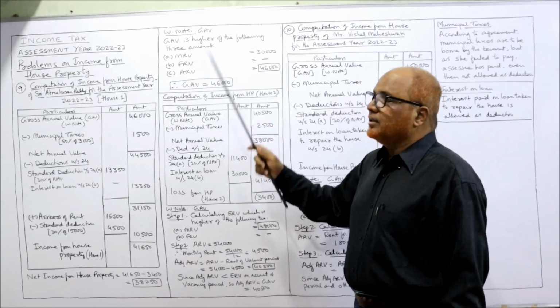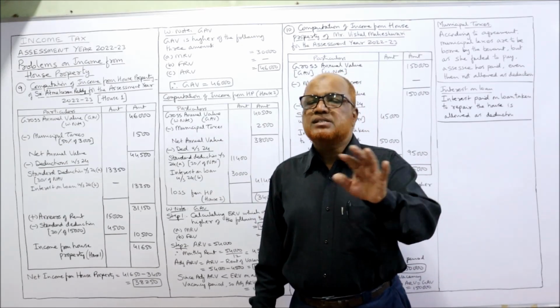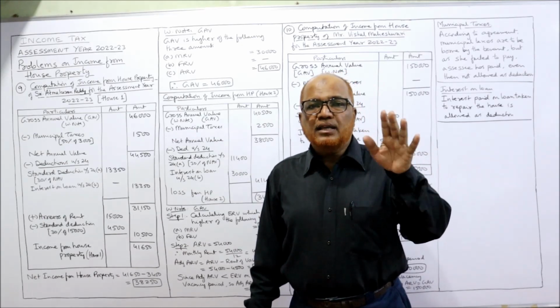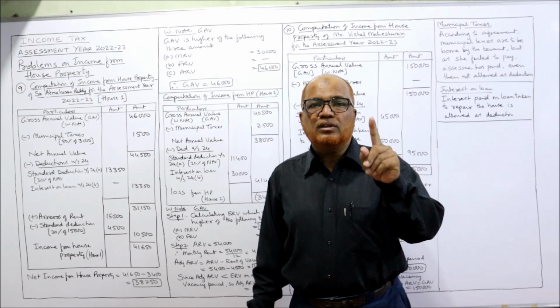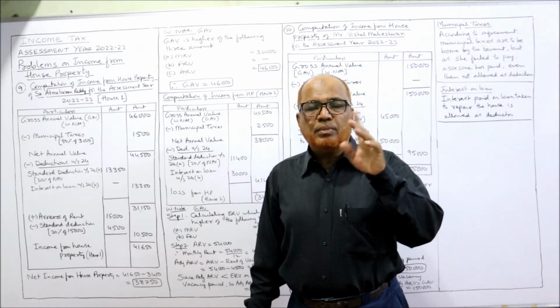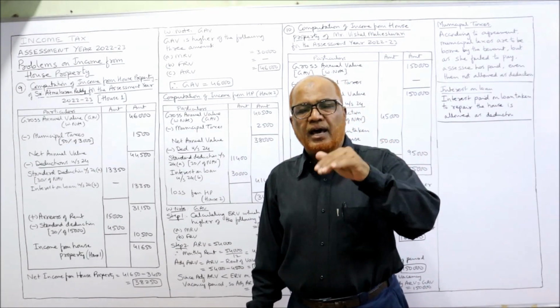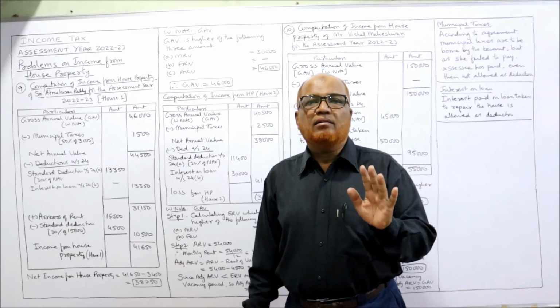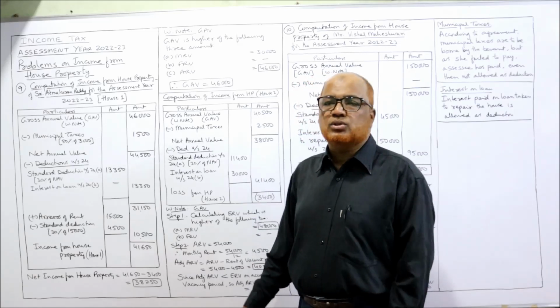GAV is the higher of the following 3 amounts. In this problem, standard rent is not given and there is no vacancy period for the first house. For house number 1, no vacancy period. So directly we can calculate the GAV, the higher of the following 3 amounts.